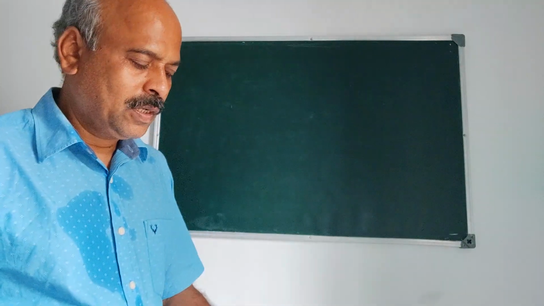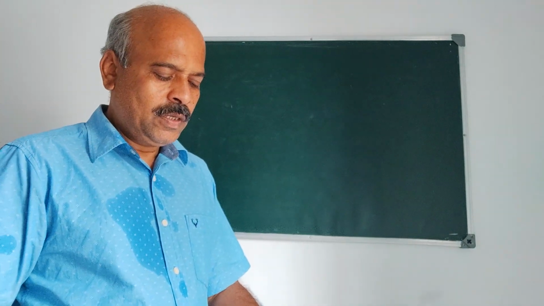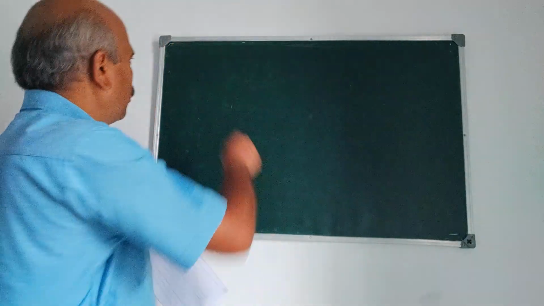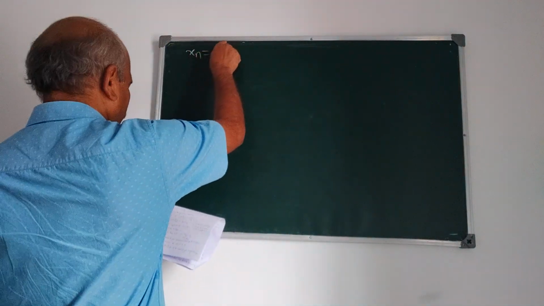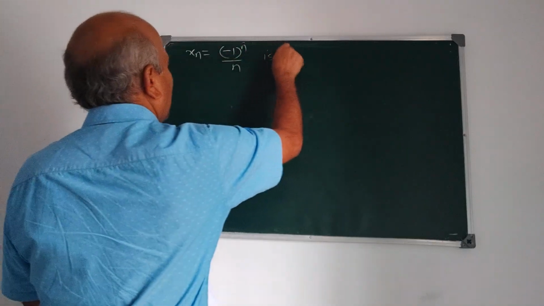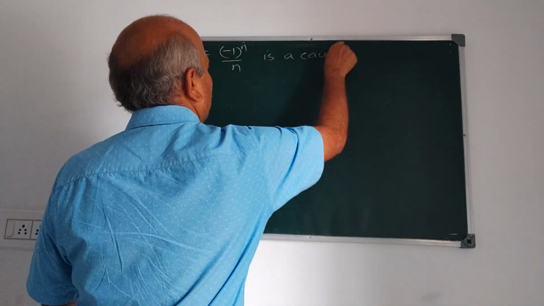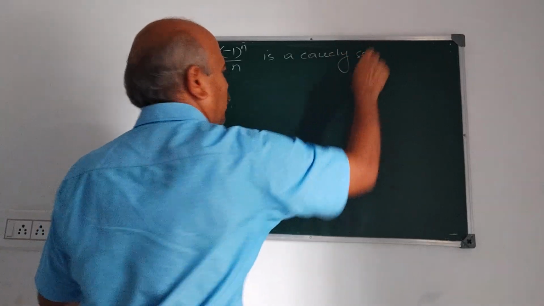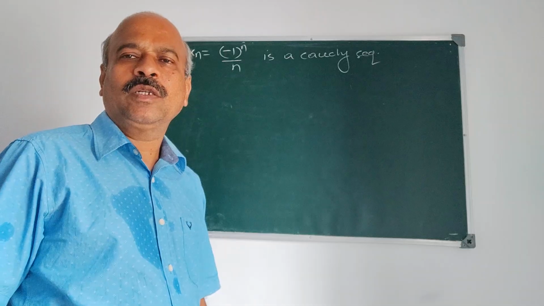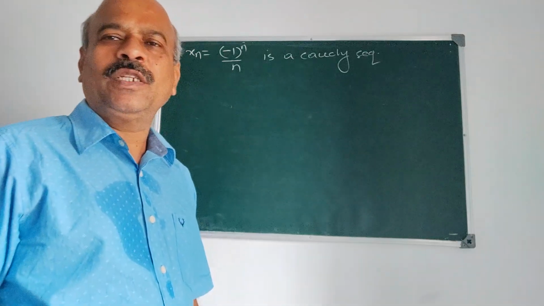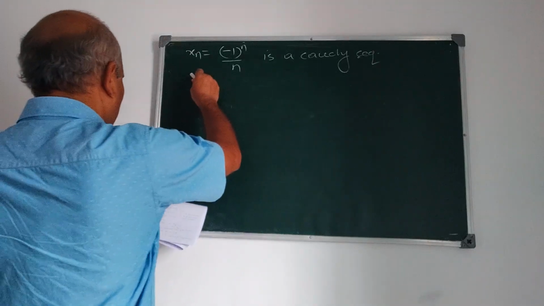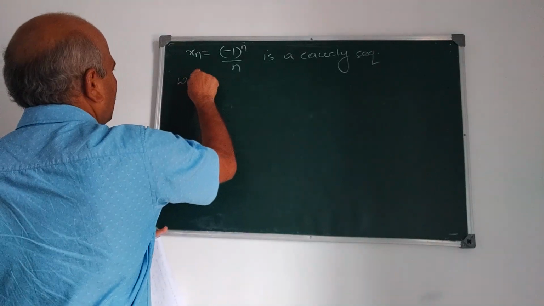Some more examples on Cauchy sequences. The problem is, prove that the sequence xn equal to (minus 1) raised to n upon n is a Cauchy sequence. We use the definition here to prove that it is a Cauchy sequence.